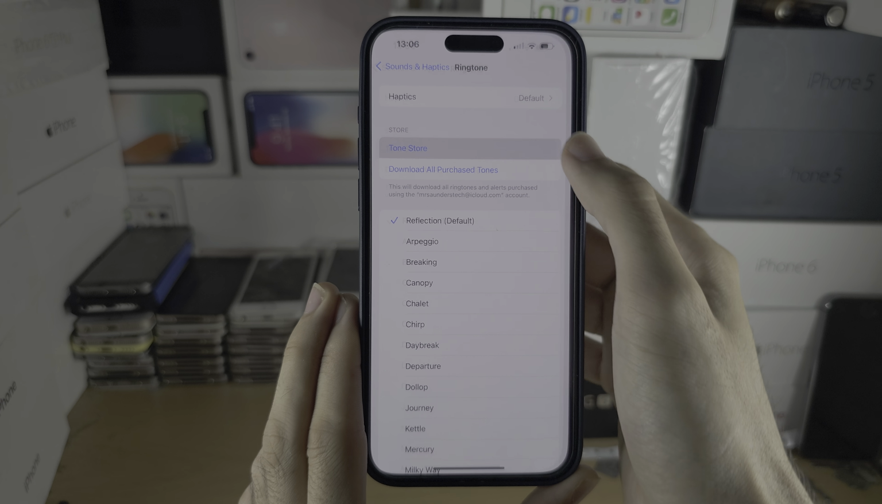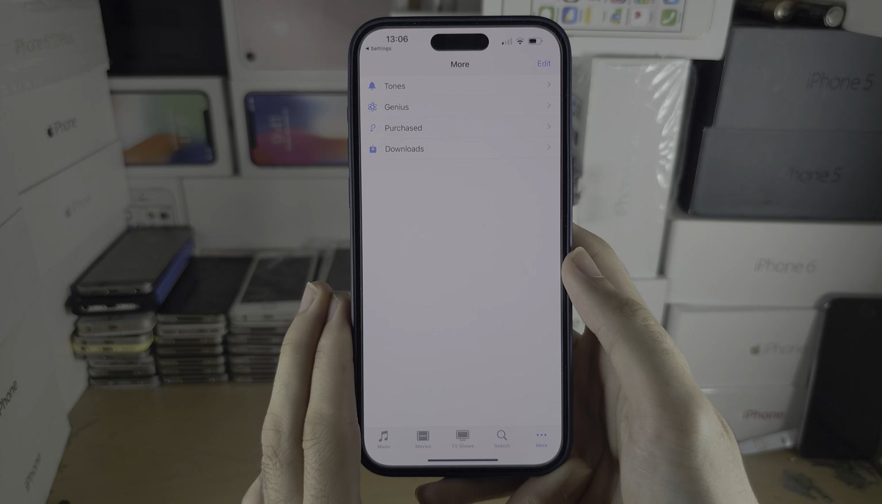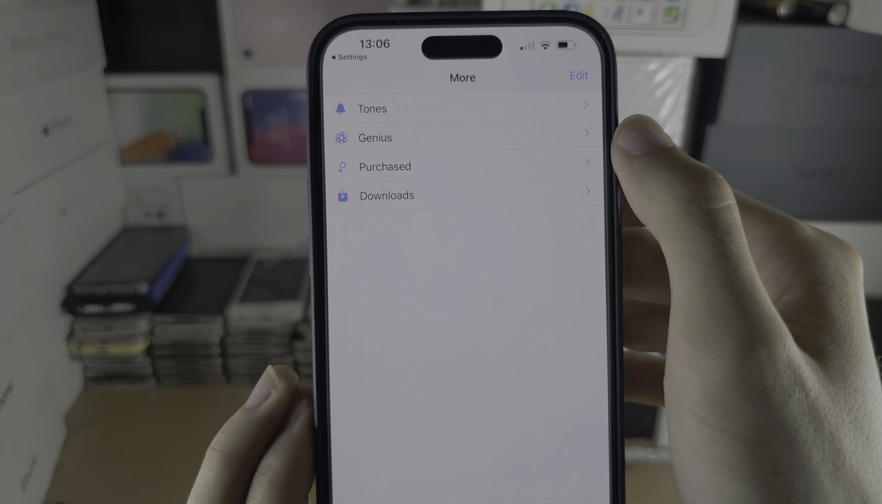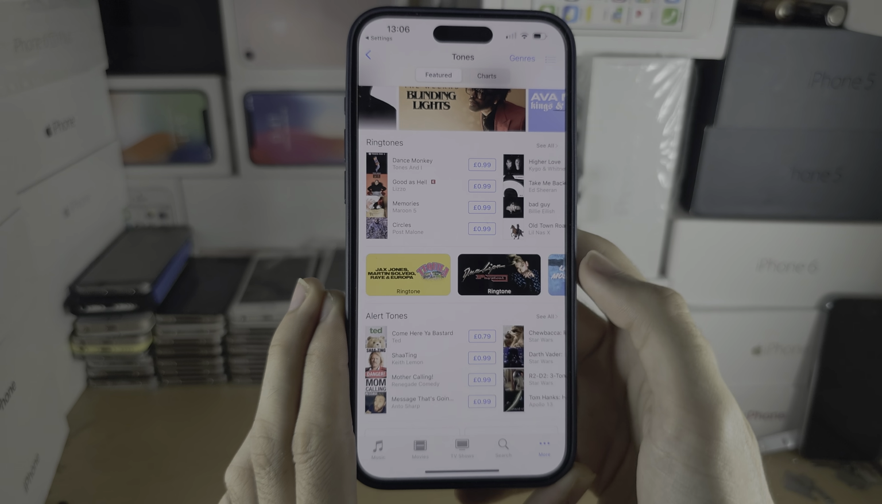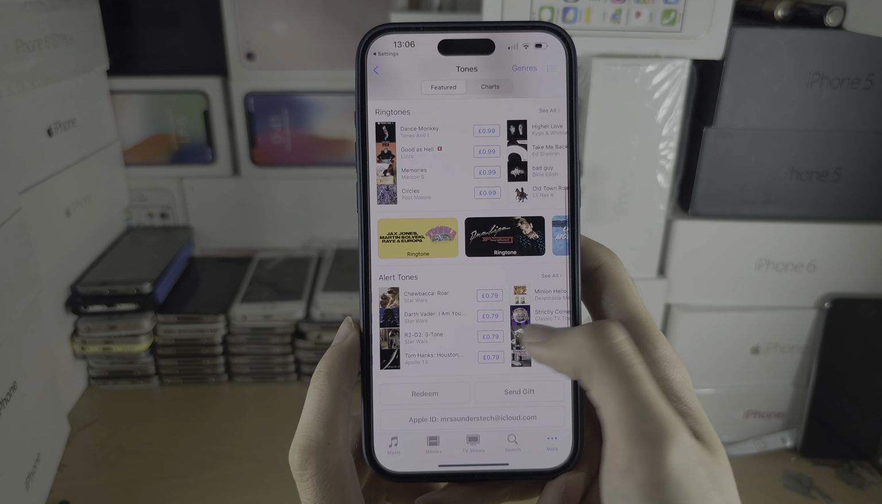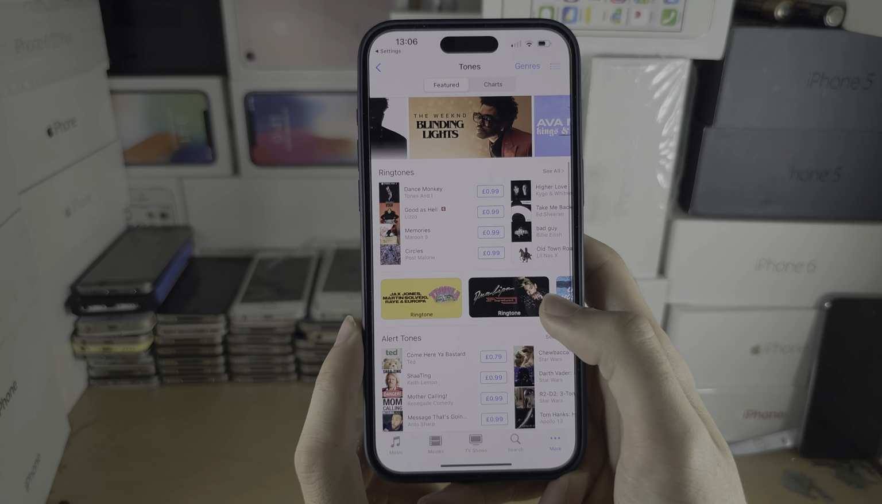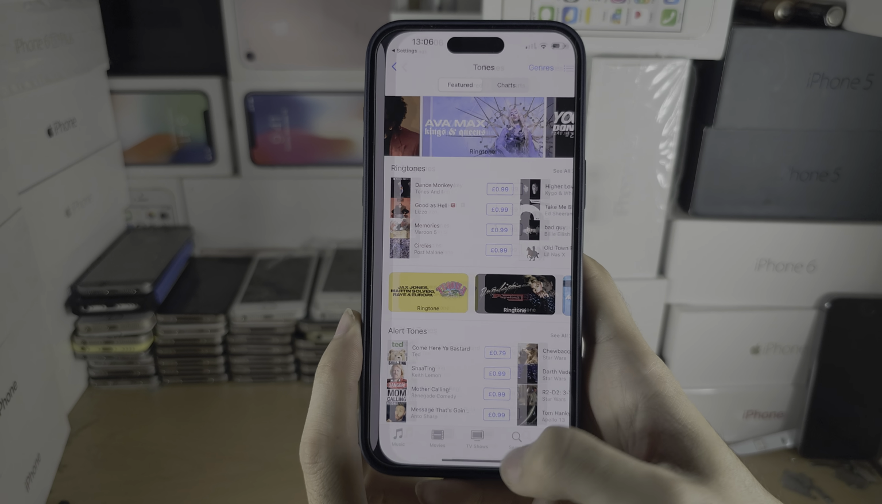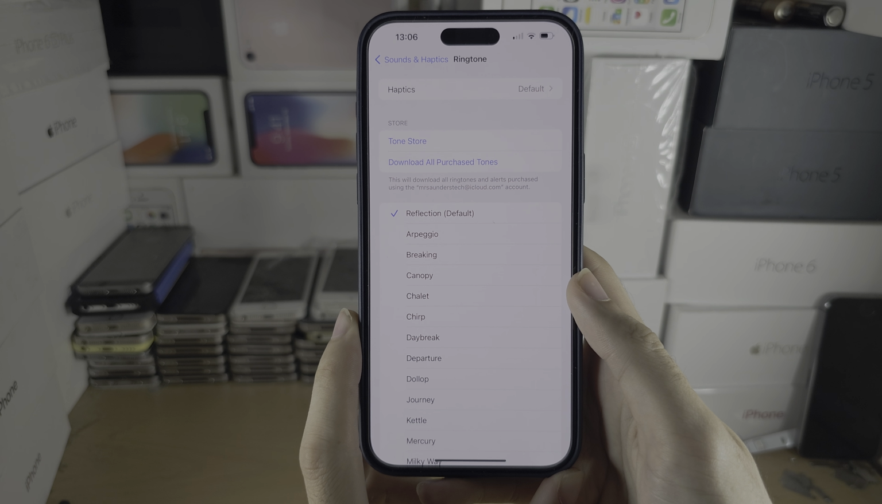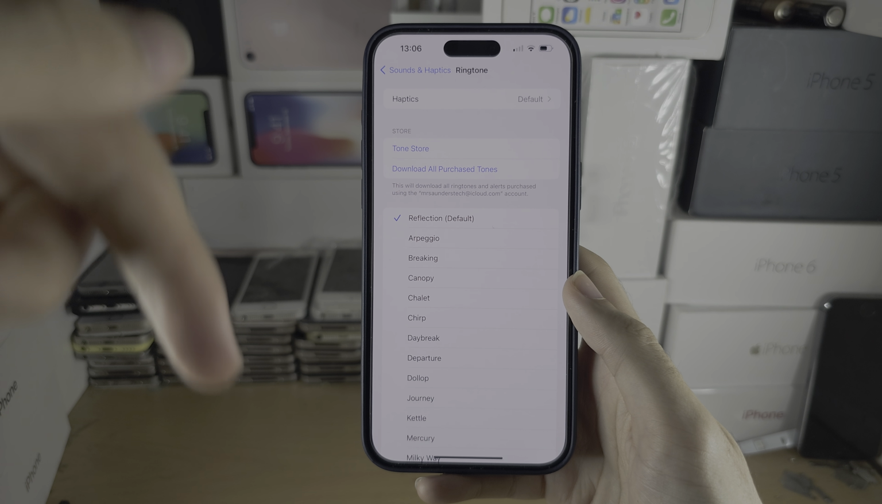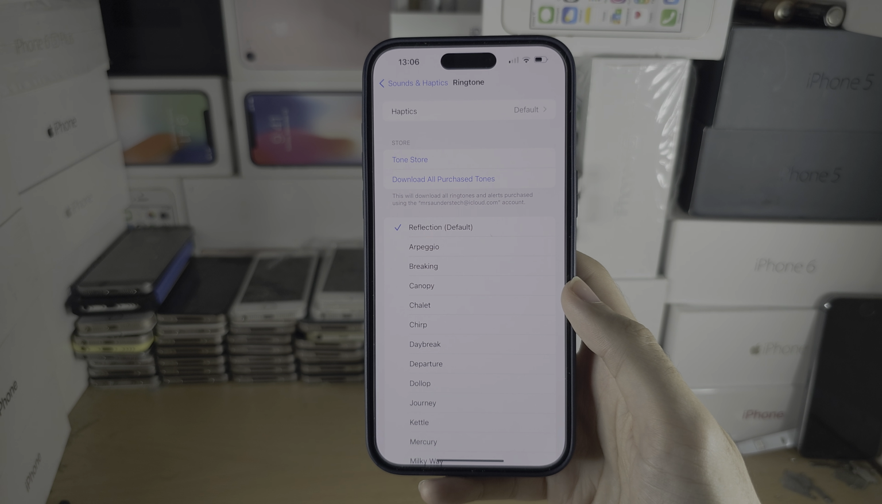You also have the tone store if you want to buy tones. So tap on tones, then you can buy an alert tone for 99p or 99 cents. To import your own custom ringtone, I'm going to have a tutorial linked in the description.